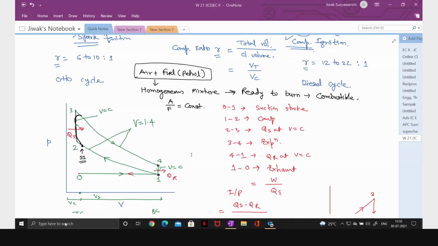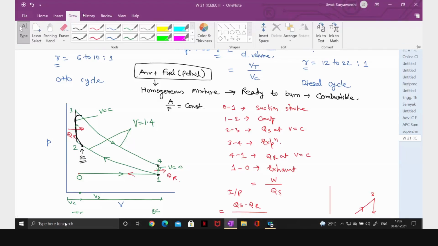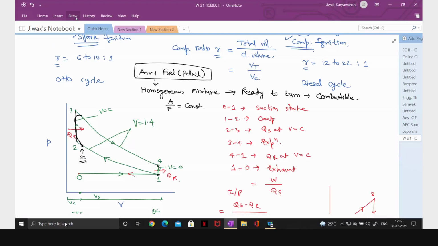Thus, rejection of the heat is almost at constant volume. Okay, so actually it is somewhat like this. A little different, but very close to this constant volume.